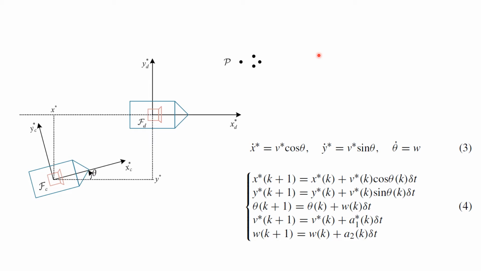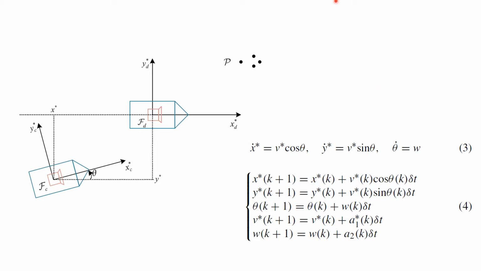Then substituting the scaled translational coordinates from equation 2 into equation 1, the kinematics of the mobile robot in the scaled space can be described as shown in equation 3, where v star is v divided by d star, representing the scaled linear velocity of the mobile robot. To improve the dynamic performance, the acceleration signals of the robot can be chosen as the control input. Thus, the discrete pseudo-dynamic model of the mobile robot in the scaled space is obtained as shown in equation 4, where a1 star is a1 divided by d star.